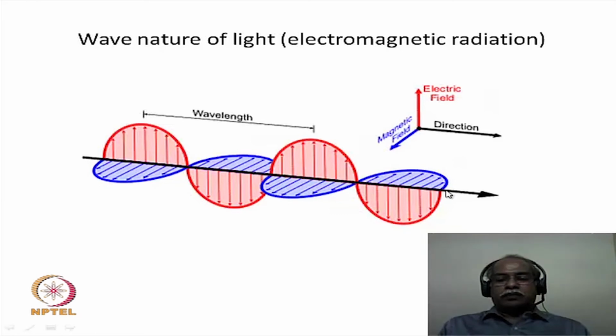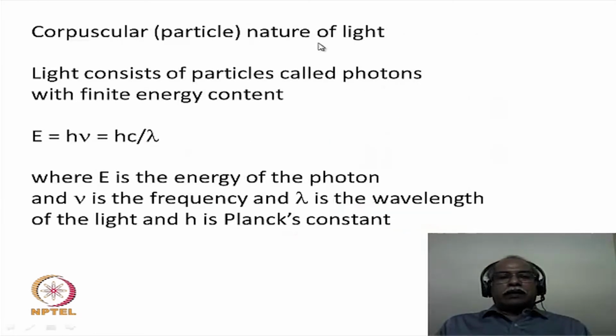So in the case of NMR and ESR, essentially the magnetic field is what interacts with the molecules. In order to explain the other nature, namely the corpuscular nature of light, one proposes that light consists of particles called photons with finite energy content. In other words, E is equal to h nu, this very famous expression for the energy of a photon, where h is Planck's constant and nu is the frequency of the electromagnetic radiation,